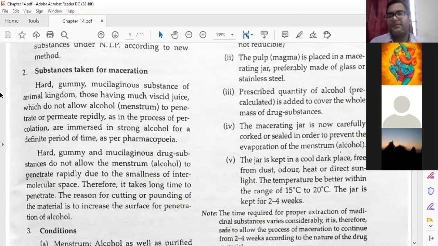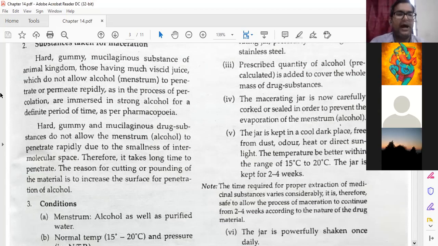Hard, gummy and mucilaginous drug substances do not allow the menstruum alcohol to penetrate rapidly due to the smallness of intermolecular space. It means they are hard. Why does anything become hard? Because, as you have already studied in solid state or in chemistry, if anything is hard there is very little intermolecular space. That's why it is hard. A sponge is not hard because its intermolecular space is more. Bones are hard because there is no intermolecular space.